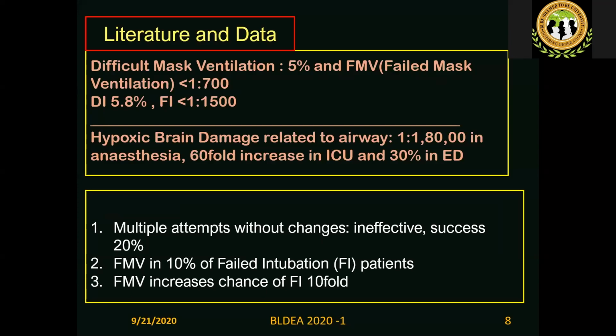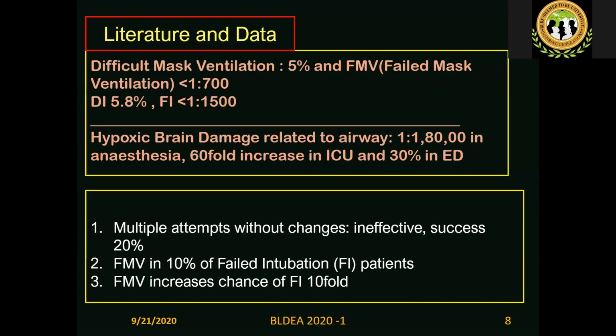So what the literature says is that difficult mask ventilation incidence is around 5% in the general population. You're not talking about only pediatric patients or maxillofacial patients or head and neck cancer patients, where it could be much higher. And failed mask ventilation incidence is less than 1 in 700.